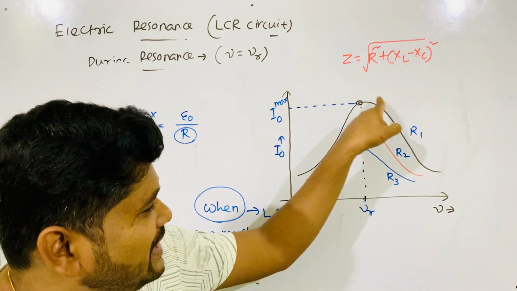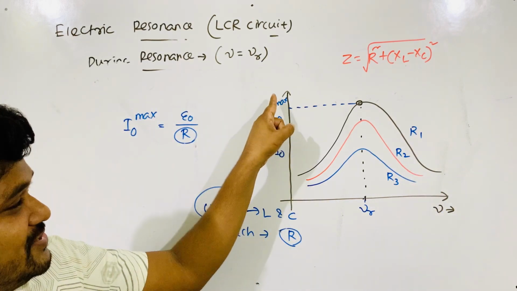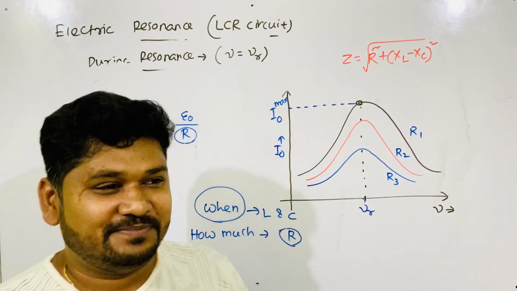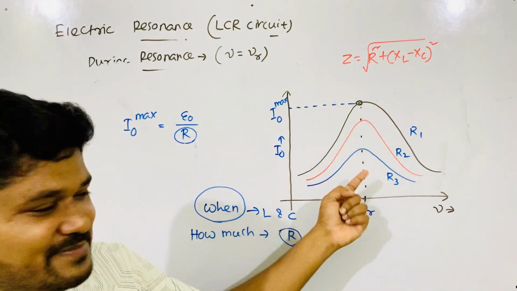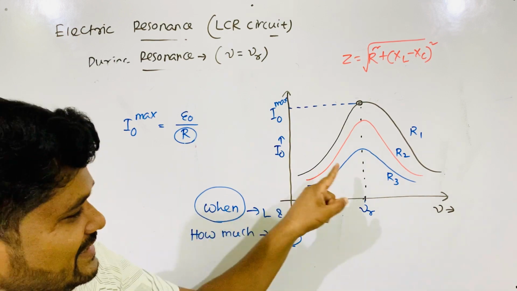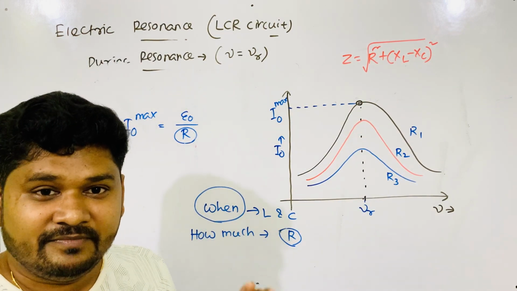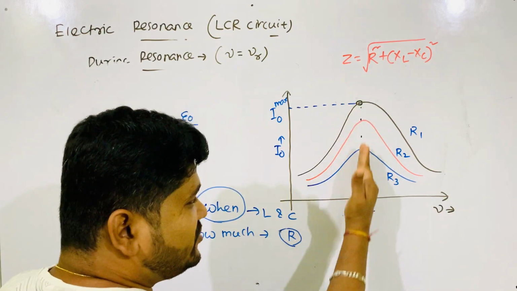In this R1 in the black color graph. Means for this R1 value, I naught maximum is maximum. This is also I naught maximum, this is also I naught maximum. But these are for different R, but L and C value constant. Otherwise, this graph will not come in a straight line.